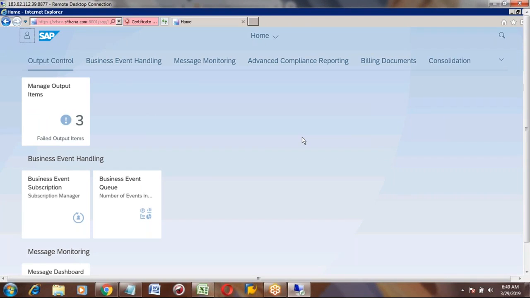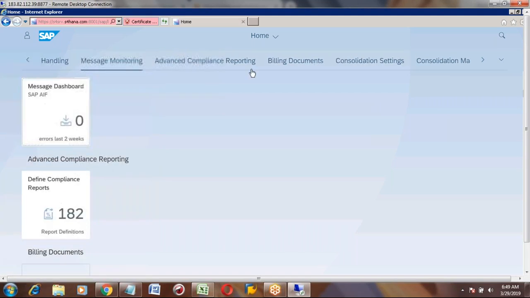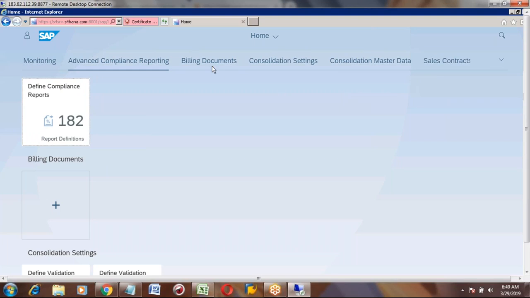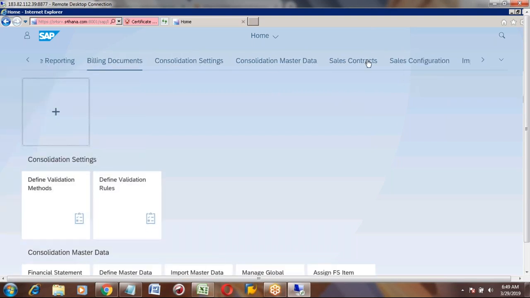Now once you loaded here, you can see these are the menu paths. Output control. These are called folders. Just like your folders based on the transactions or tiles, they will provide different folders.